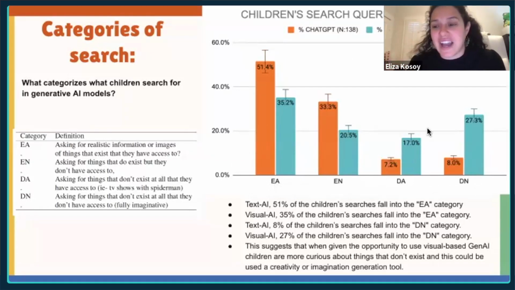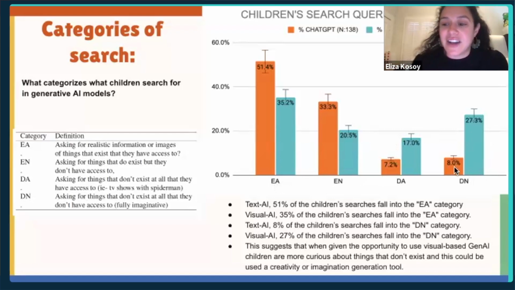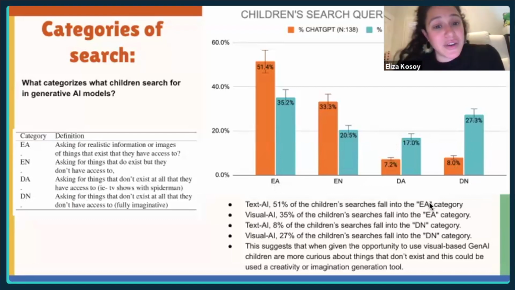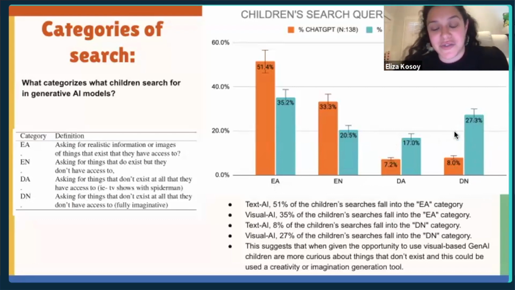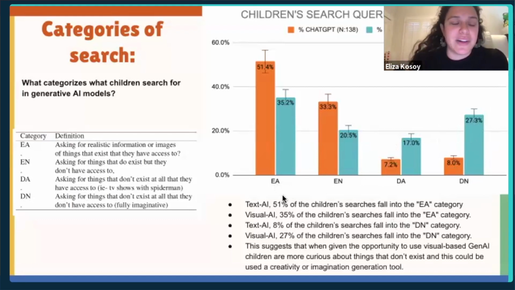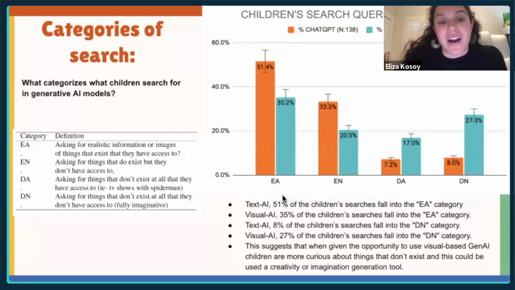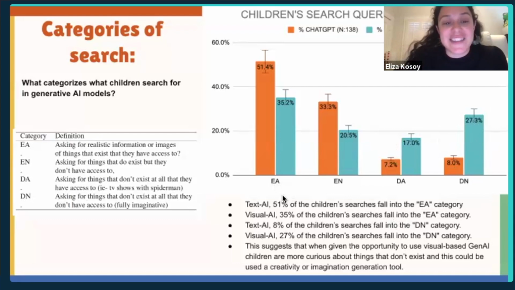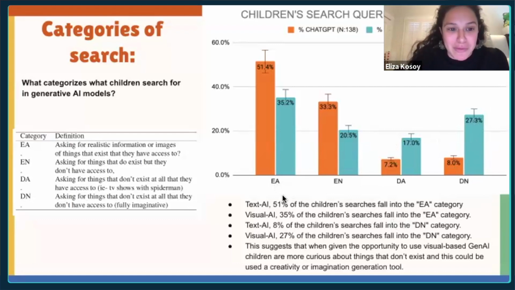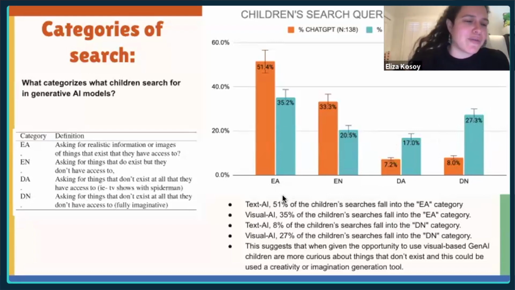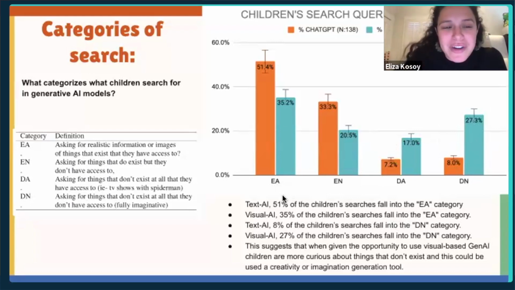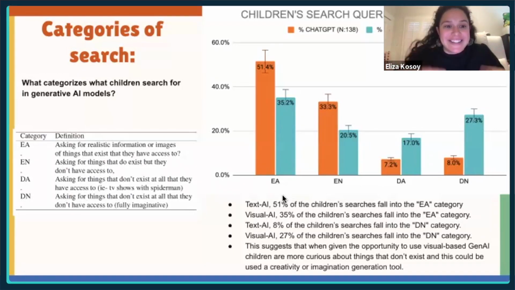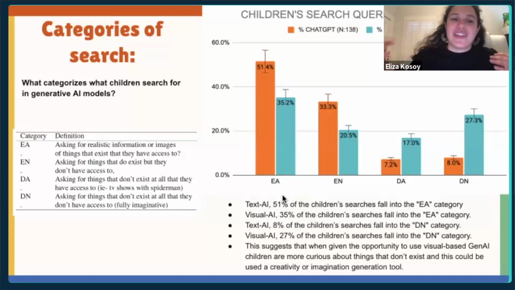Versus if you look at the largest categories for Dall-E, the biggest difference we see here is that for the doesn't exist in the world, don't have access to, that category is the largest for Dall-E. And just to give you some examples, for exists and they have access to, this could be like, show me a Honda Civic. For exists, no access, that would be like, show me a rocket ship in space. It exists in the world, but they can't go to their backyard and see a rocket ship in space. For doesn't exist and they have access to, that would be like maybe a superhero from a TV show, doesn't exist in the world, but they could see it on TV or something like that.